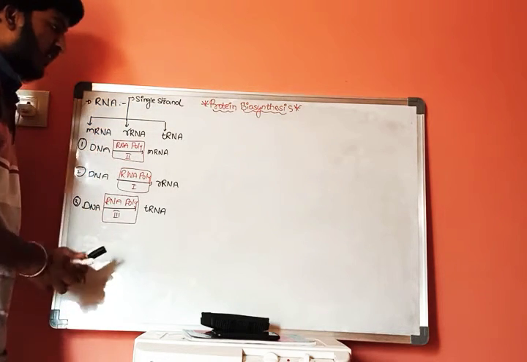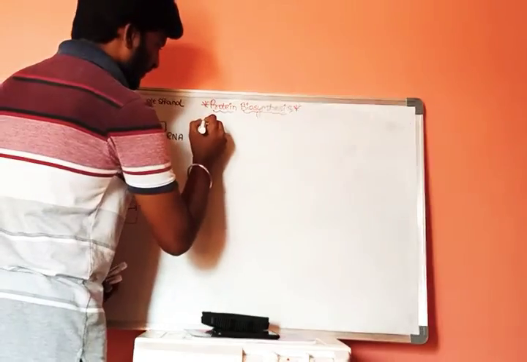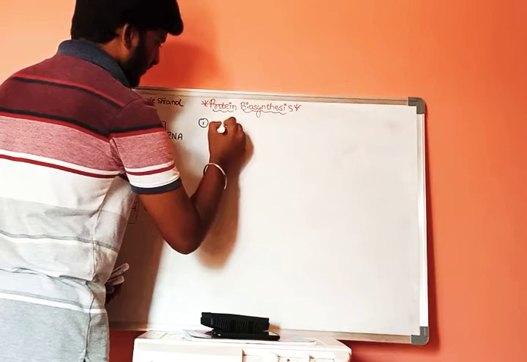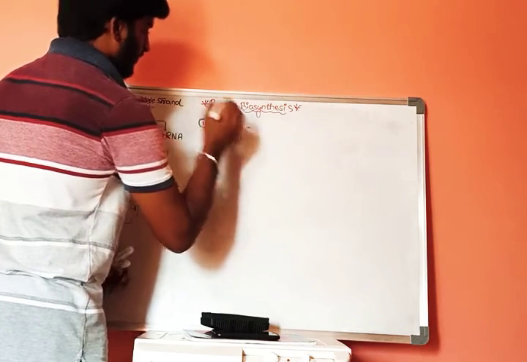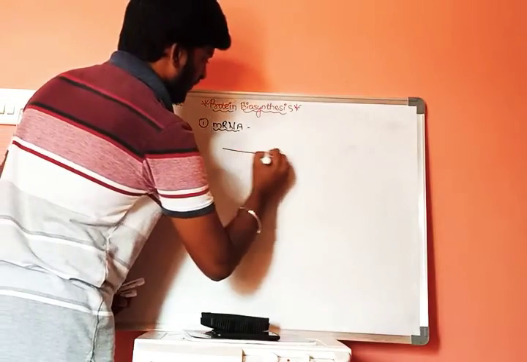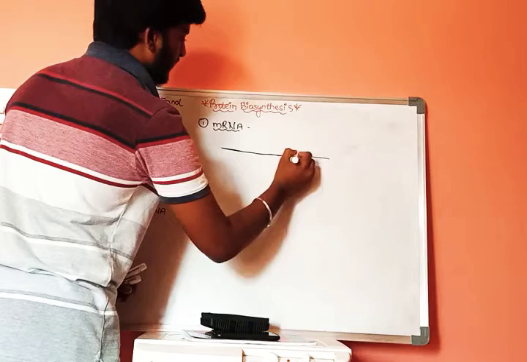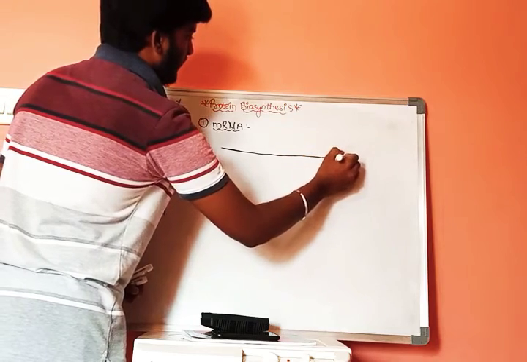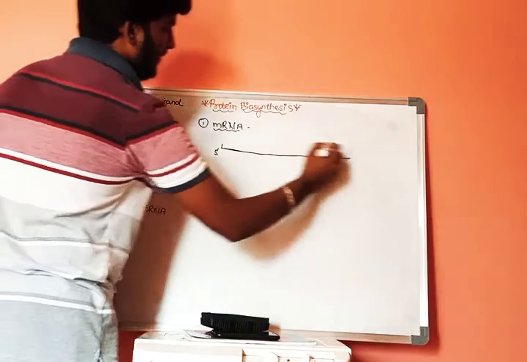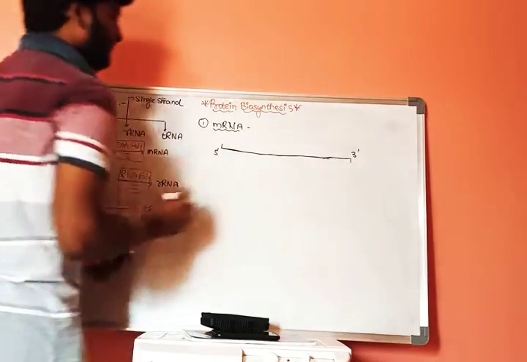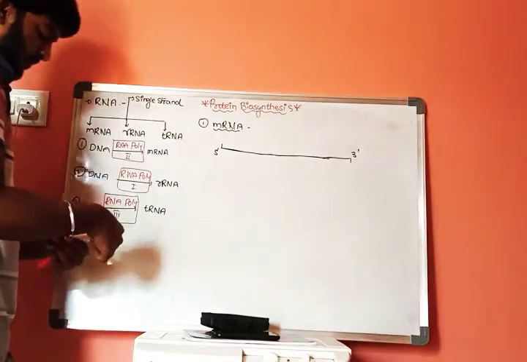And if we discuss the structure of mRNA, let us consider this is the structure of mRNA, in which this is 5 prime and this is 3 prime. Now this is the structure of mRNA.